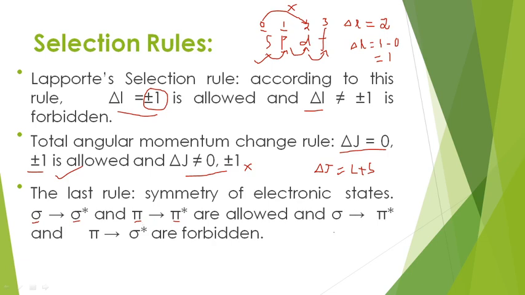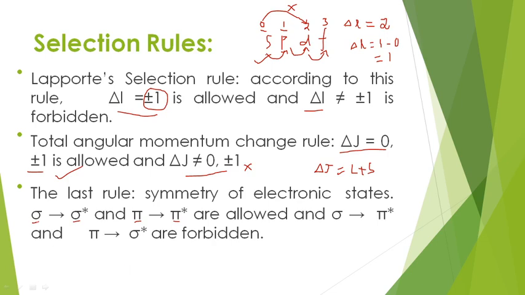For the case of n to pi star and n to sigma star, there is no symmetry, okay, there is asymmetry. Even though they do not come under symmetric transitions, they are studied because they are energy allowed transitions.